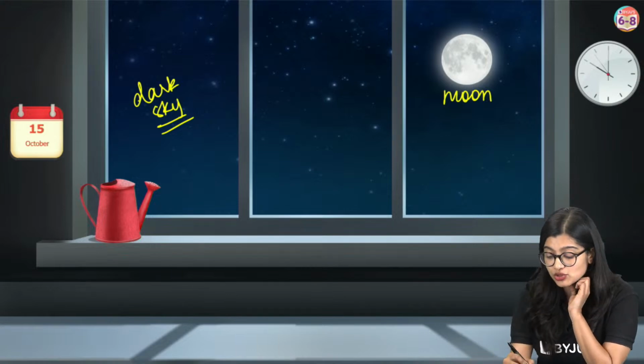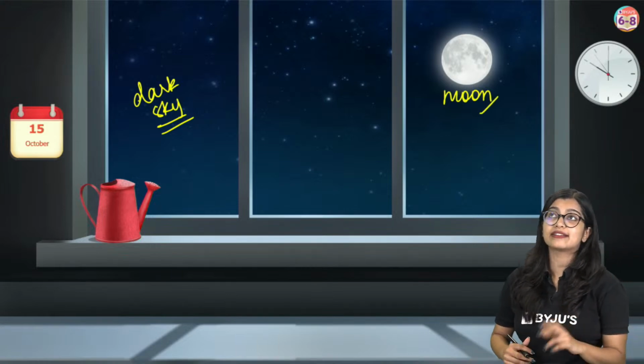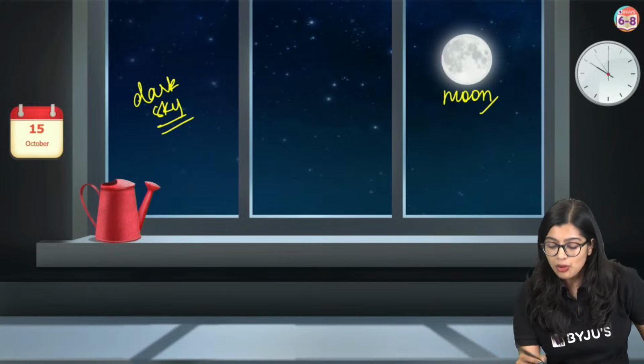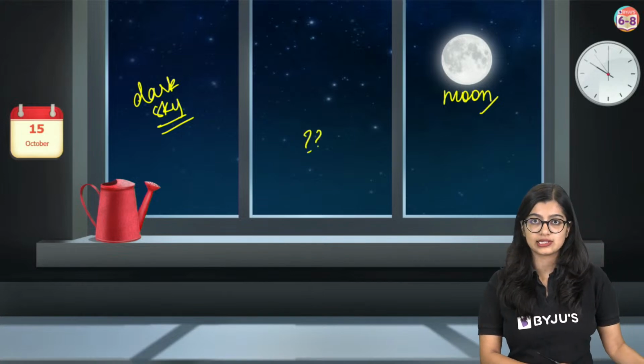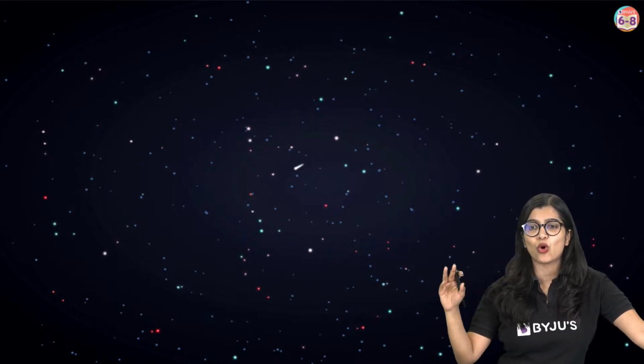Now see, one thing is for us to just simply say that sun is there, moon is there, stars are there, everything is twinkling. But what exactly is all of this, right? Now, of course, if you live in the city, it's going to be very difficult. But normally if you go to the mountains or to villages, you see that the night sky is actually pretty dark, right? And we see there are a lot of these twinkling things. Yes? How many of you can see this? There are so many things which are twinkling here, right?